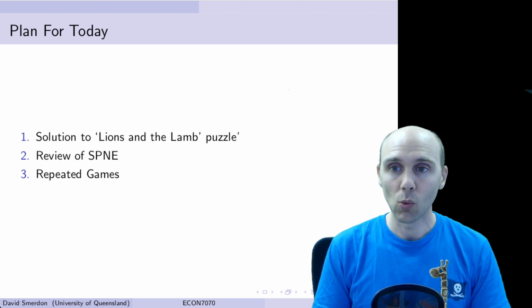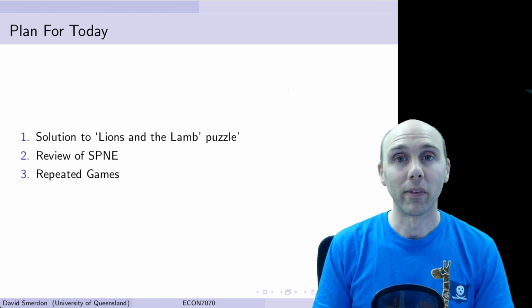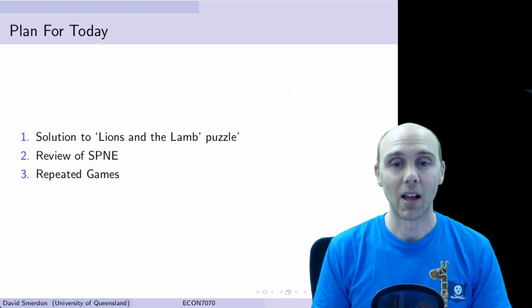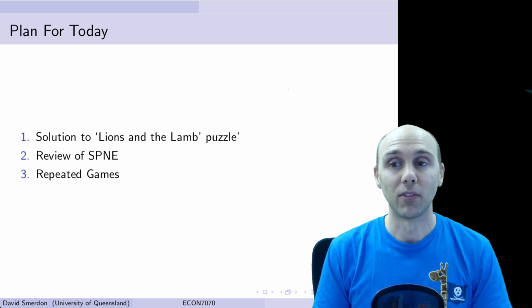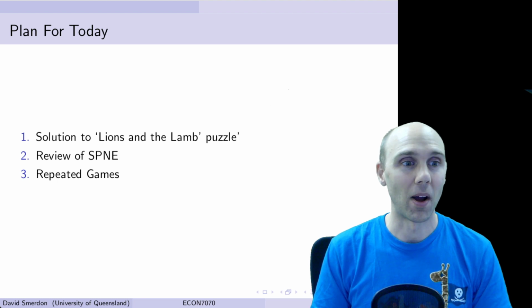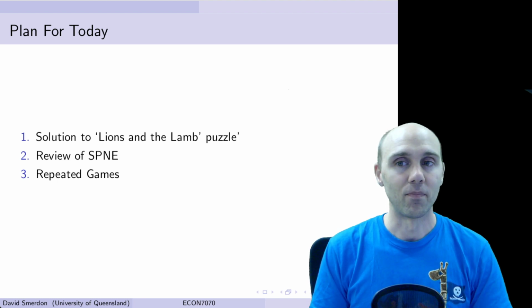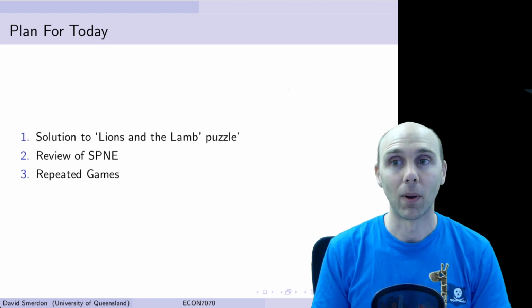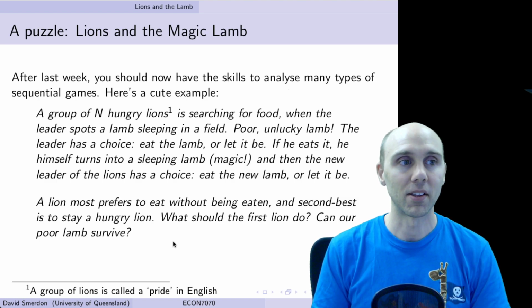Now, repeated games is, I think, a very cool topic, more complicated than what we've seen so far, for sure, but I think that's what makes it so interesting, that it is quite rich, involves a little bit of mathematical trickery, but it's quite nice. But let's ease into things with our lions and the lamb puzzle. So this is a recap of that puzzle.